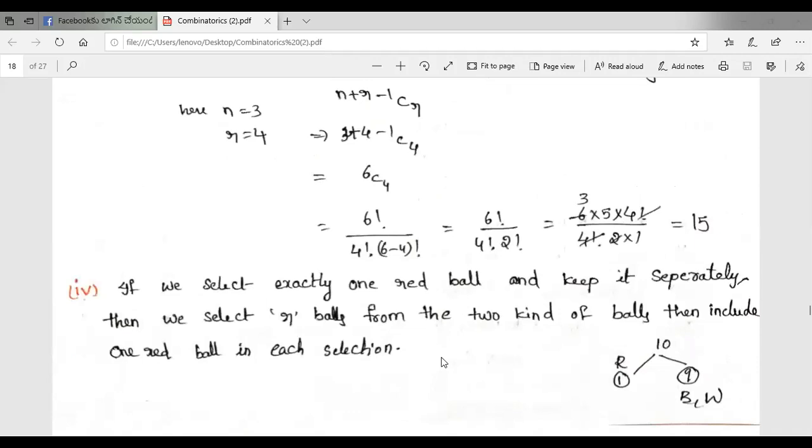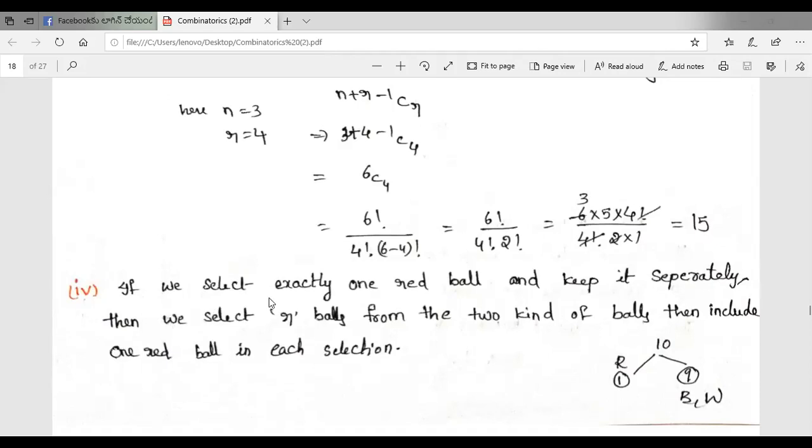Fourth question: exactly one red ball must be selected. In the earlier questions, it was at least one red ball, at least 2 blue balls, like that. Here they mention exactly one red ball.